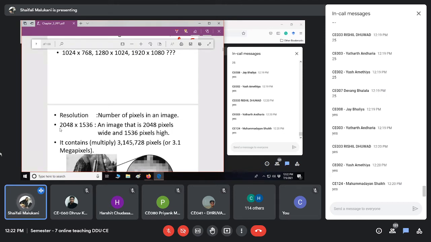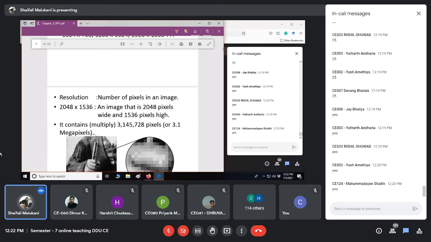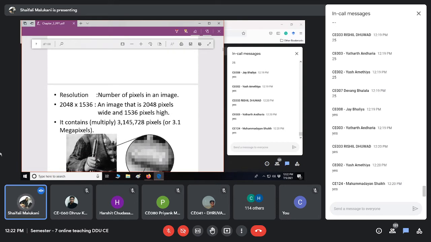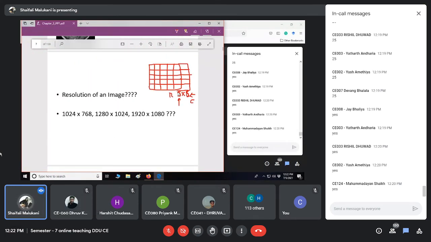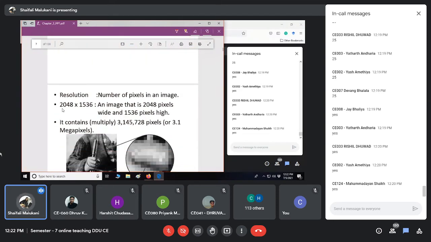But what is the case? A resolution gives a certain number of pixels in the width, a certain number in the height, and totally how many pixels we will have. Suppose I say 5 cross 6, that means 30 pixels. In that way, here it will be 2048 cross 1536, so I will have this many pixels in my image.